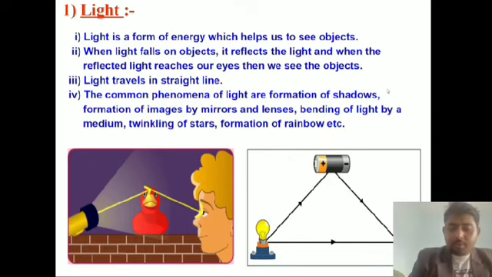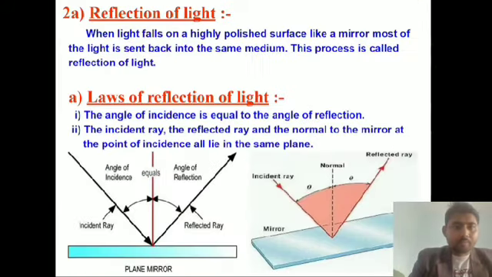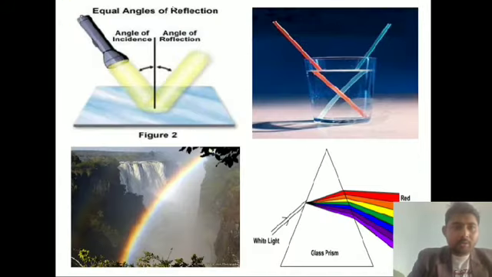Now we can see the reflection of light. Okay, you can see here the angle of incident and the angle of reflection. This is the object.